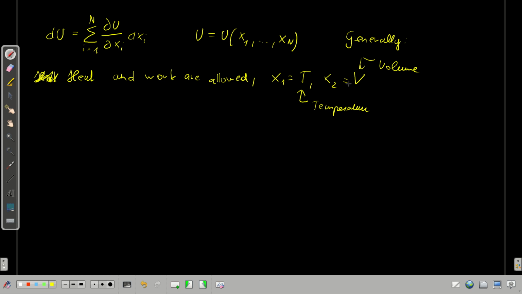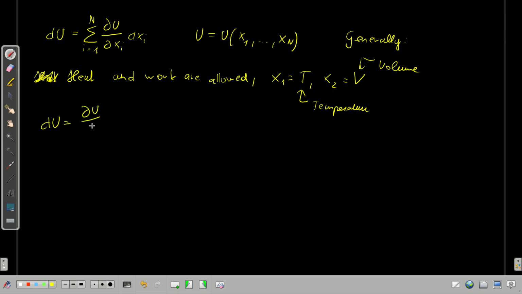Therefore, the change in volume work is related to changes in the volume. And let's say we now have only heat and volume work allowed, then x1 would be T, x2 is V the volume, and there are no other variables, then the total differential reads as follows.